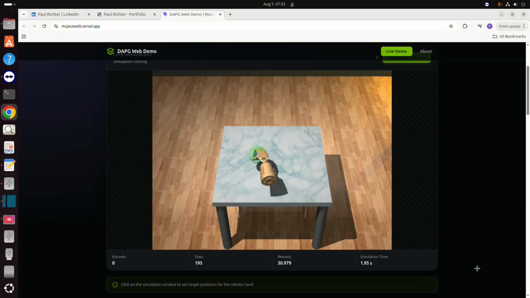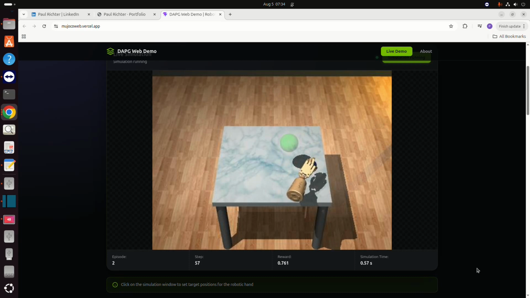Right? As said here, the arm has just grasped an object, and now we see, this is where we clicked before, there is the ball at the new position, and the arm is grasping the ball.